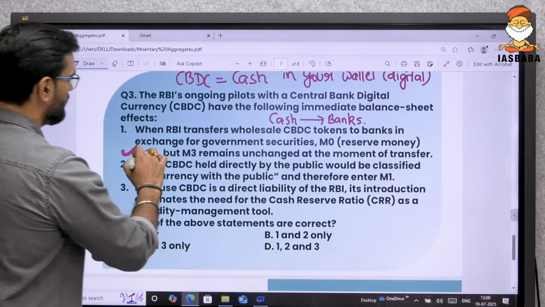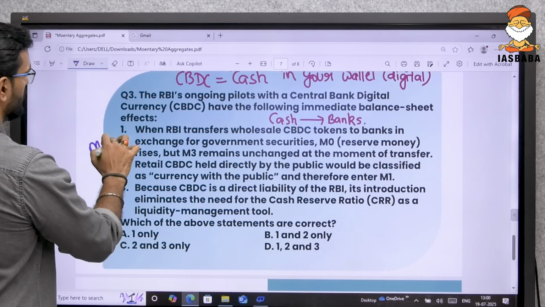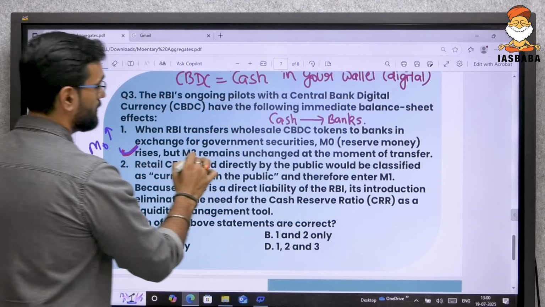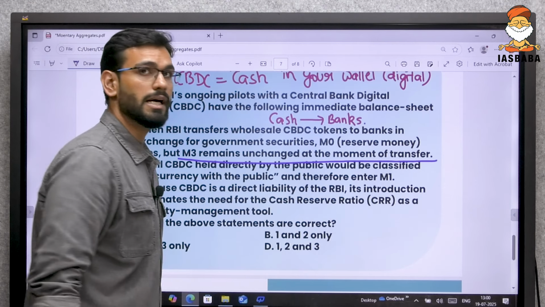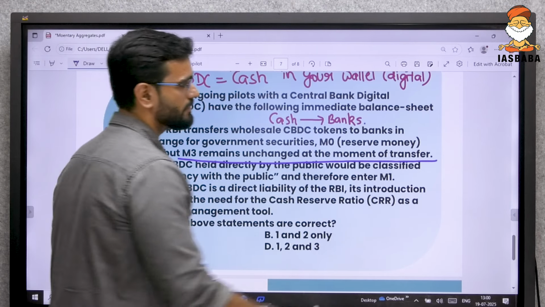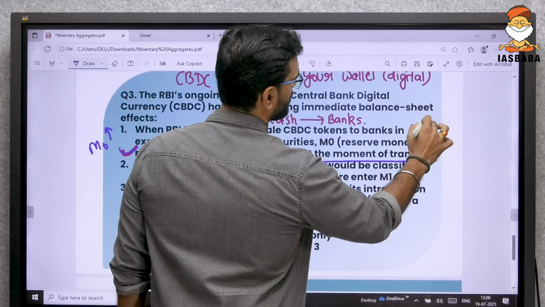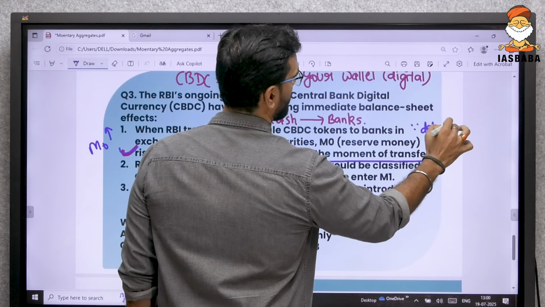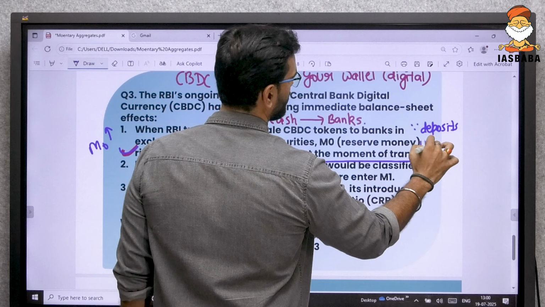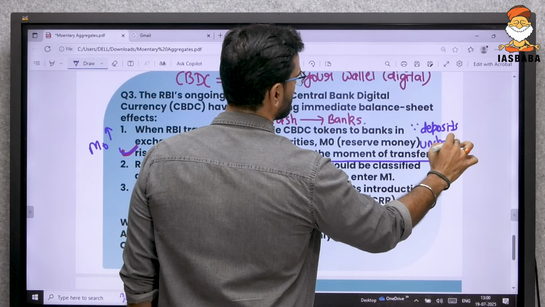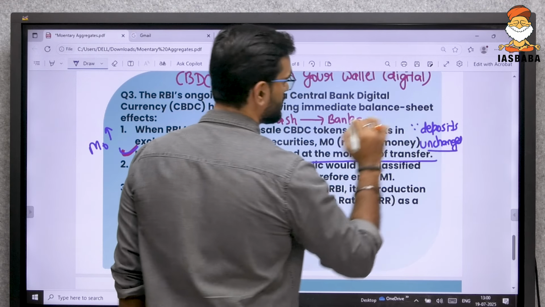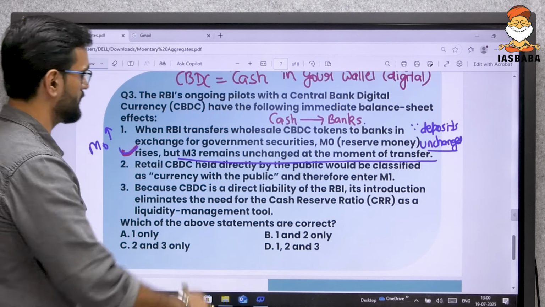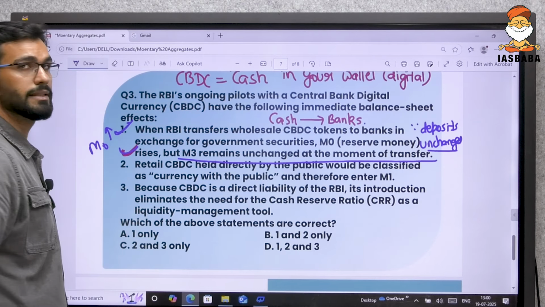Cash is with the banks, so M0 is definitely increasing, but M3 remains unchanged at the moment of transfer since deposits remain unchanged. That is why this is a correct statement.